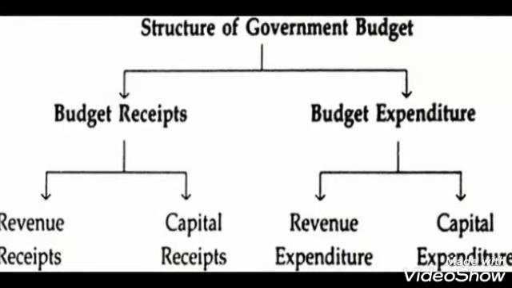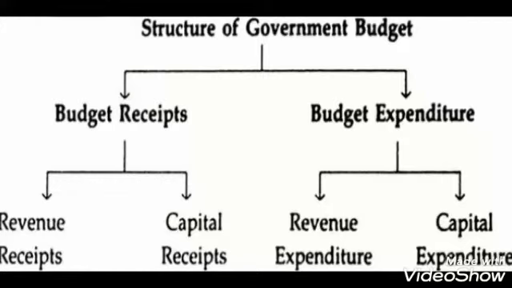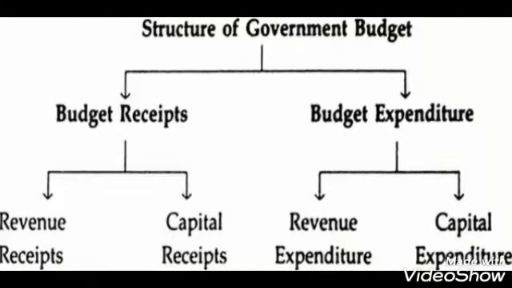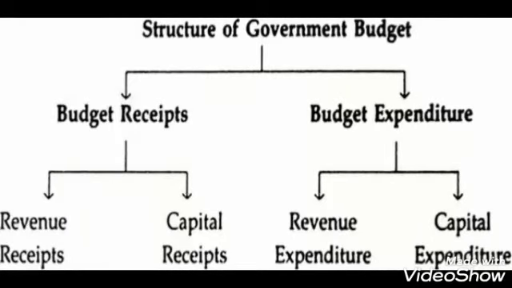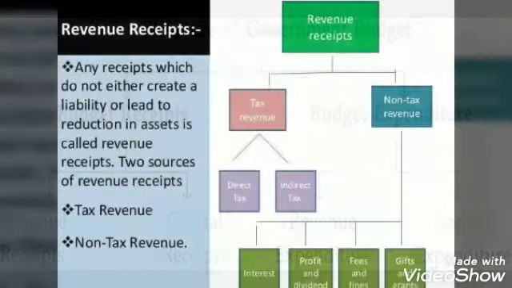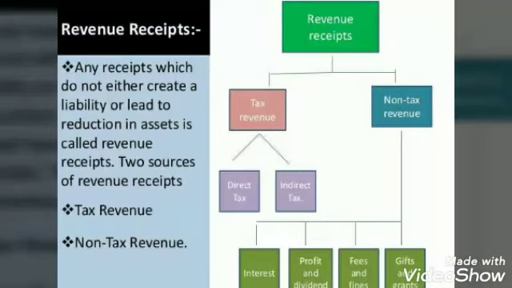That means budget receipts include all the money receipts or revenue which the government collects from all sources during a particular year. This budget receipt is further classified as revenue receipts and capital receipts. Now we'll talk about the revenue receipts first.